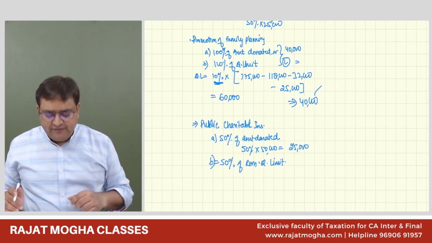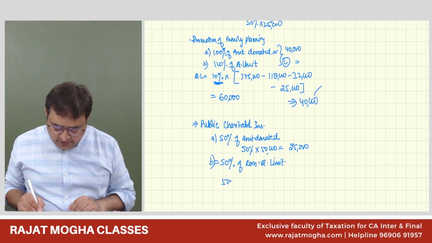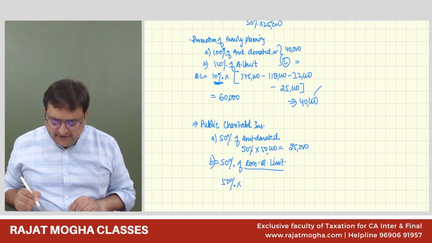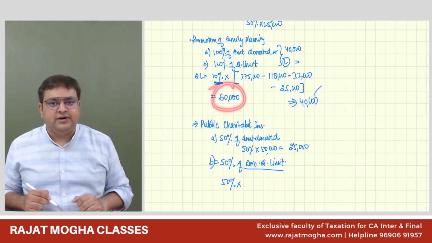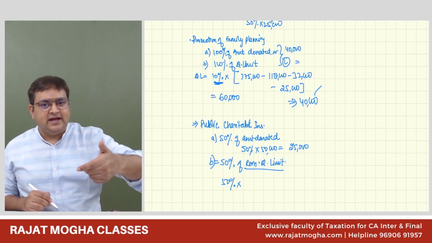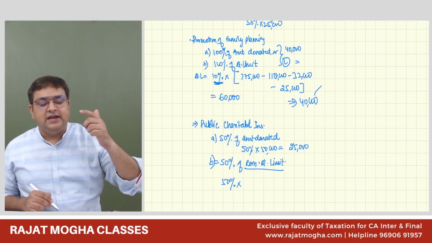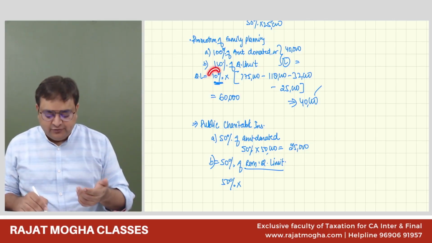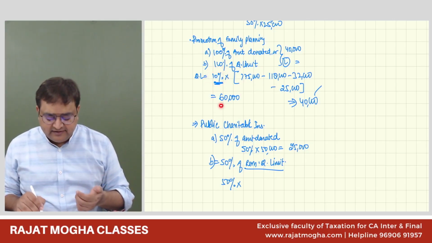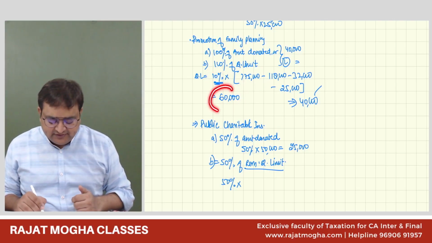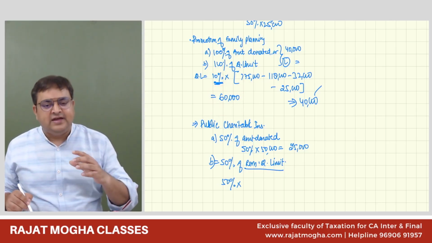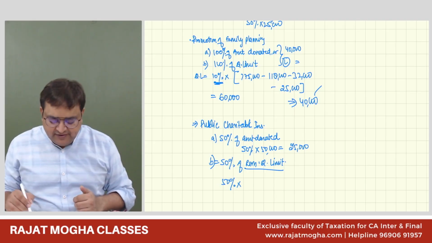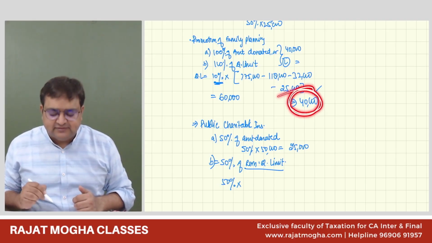What is the remaining qualifying limit? How much was the qualifying limit? We have calculated the qualifying limit at 60,000. Adjusted GTI was 6 lakh. Qualifying limit is 10% of adjusted GTI, so 10% of 6 lakh is 60,000. And have we exhausted any of the qualifying limit out of 60? Have we taken any deduction? Yes, we have taken deduction of 40,000 rupees.